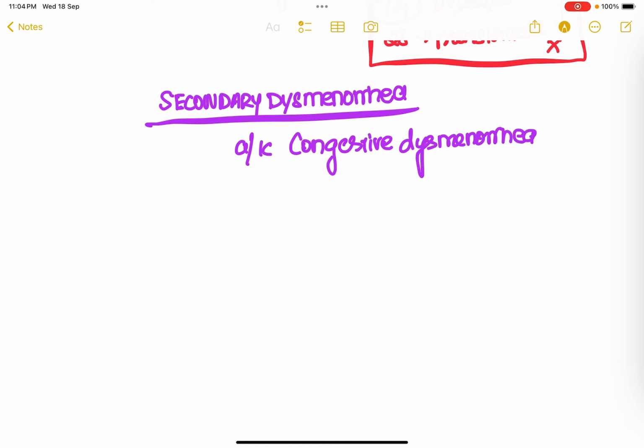Primary dysmenorrhea is spasmodic, as the spasm happens because of the release of PGF2 alpha from the endometrium. But secondary dysmenorrhea is a congestive kind of dysmenorrhea, and this congestion is caused by some kind of pelvic pathologies. What are those pelvic pathologies?